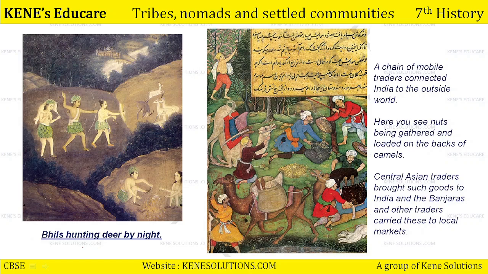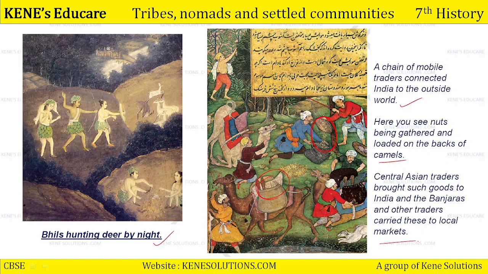Here in this image, it's shown Bhils are hunting deer by night. So it's night time and here are deer and the Bhil community is trying to hunt the deer. And in this image, it is shown a chain of mobile traders connected India to the outside world. Here you see nuts being gathered and loaded on the backs of camels. ये देखो nuts हैं, ये यहाँ पे gather करके camel के back पे रखे जा रहे हैं. देखो यहाँ पे gathering चल रही है, यहाँ पे camel के back पे ये डाला जा रहा है. Central Asian traders brought such goods to India and the Banjaras and other traders carried these to local markets.